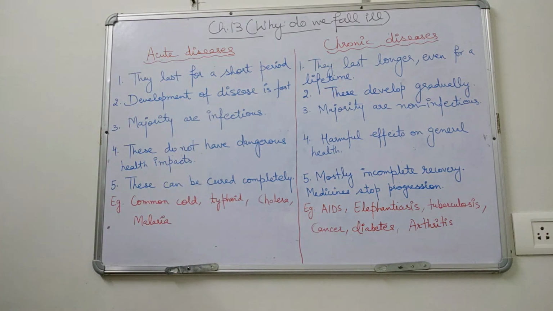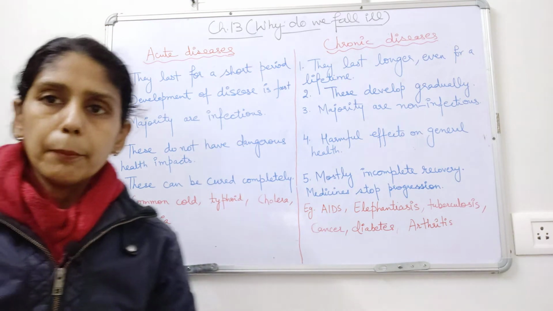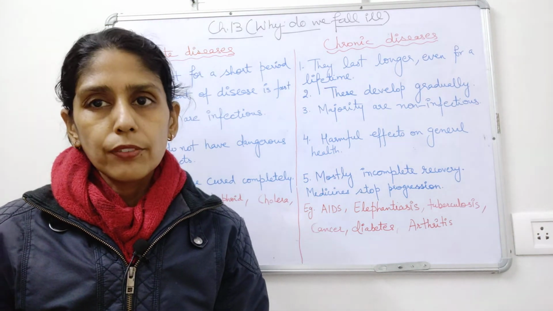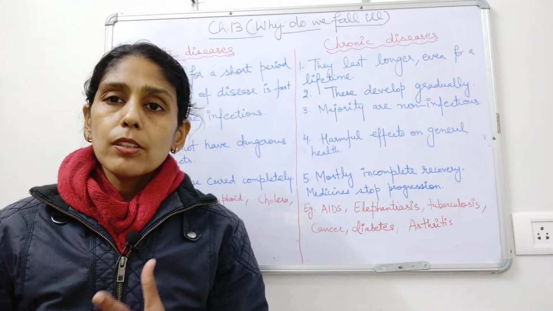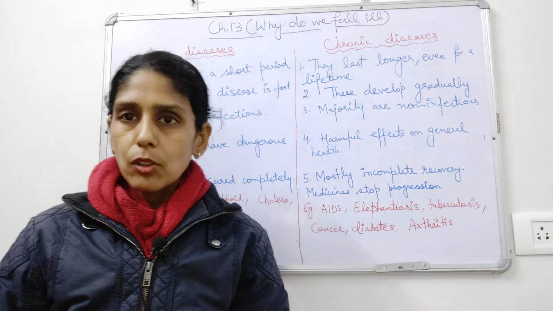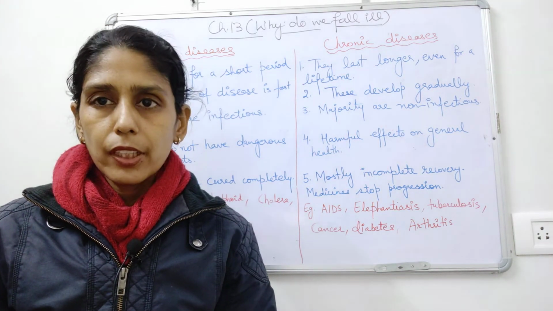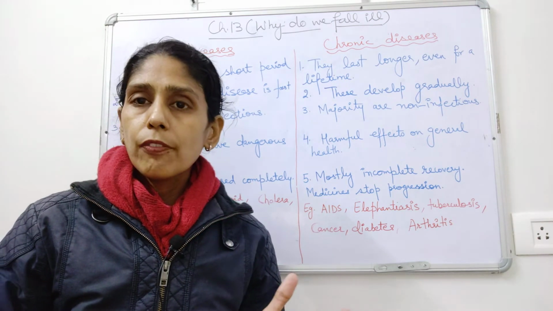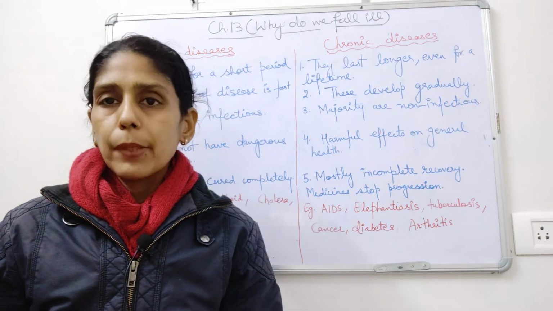Next difference is, these do not have dangerous health impacts. That means acute diseases do not affect the general health of the individual. But in case of chronic disease, because the disease stays in the body for such a long period of time, it starts affecting the general health of the individual, and the individual may start gaining a lot of weight or start losing a lot of weight, and there can be other impacts also.